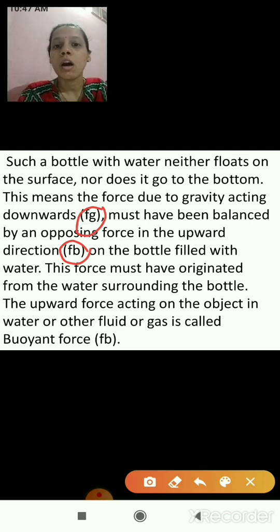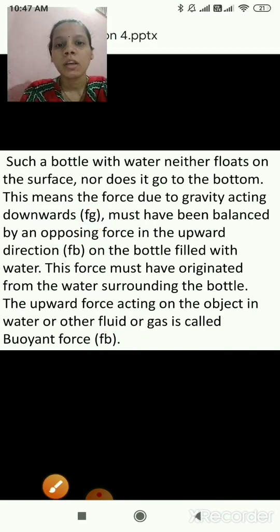The upward force acting on the object in water or other fluid or gas is called buoyant force. So again here the definition is given. As you can see here, this is written: this is buoyant force. I hope you are clear with this experiment. Okay.